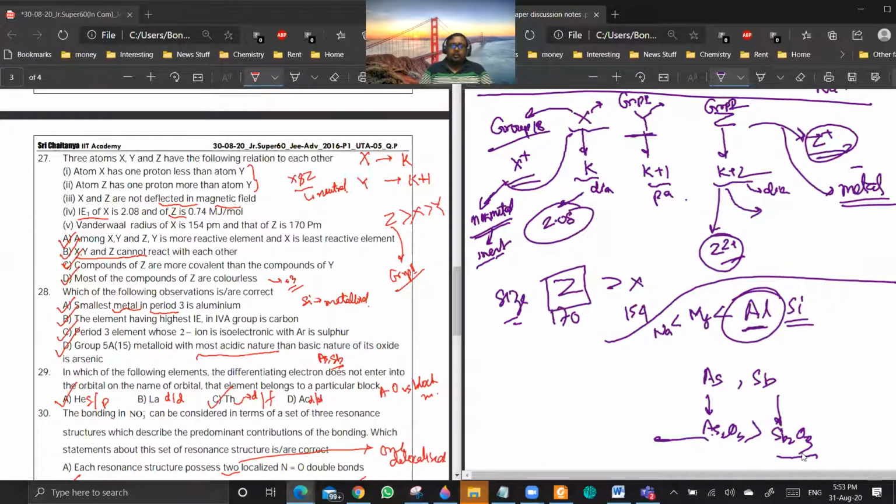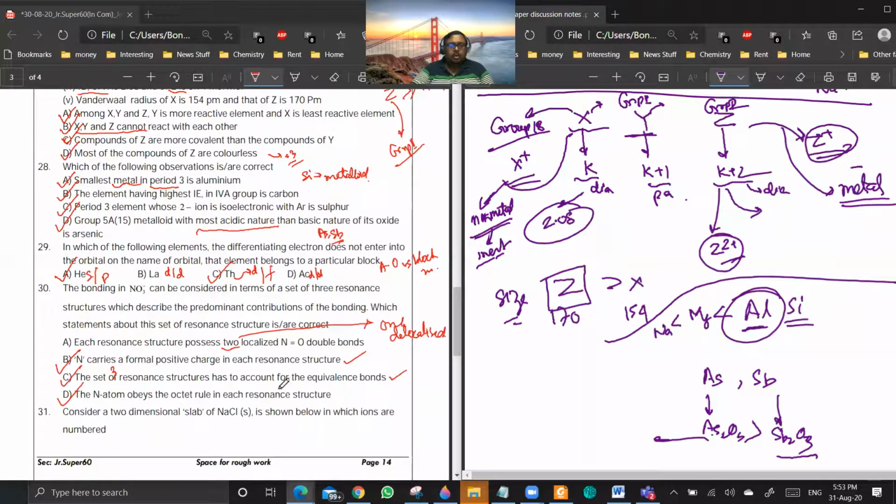Are you getting my point? Okay, sir. Amphoteric means it can react with acid as well as base. Okay. Yes, sir. So 28 is done. 29, no, sir. 30. Explain. 30 is something which I would like to explain.